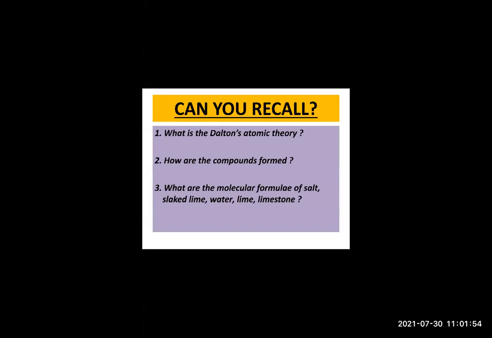For example, salt. Salt is what? A compound formed by 2 elements, that is sodium and chlorine. Yes or no? So sodium and chlorine will react chemically and form the compound called sodium chloride, NaCl. So how are the compounds formed? They are formed by a chemical reaction of different elements.